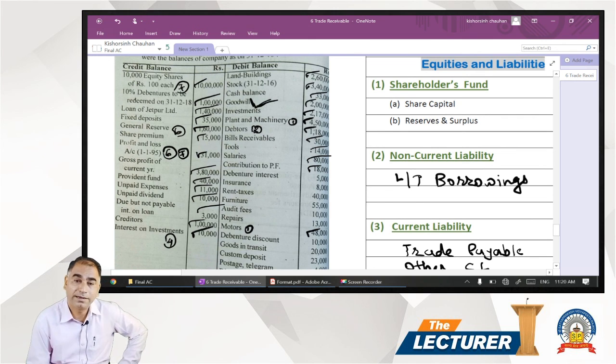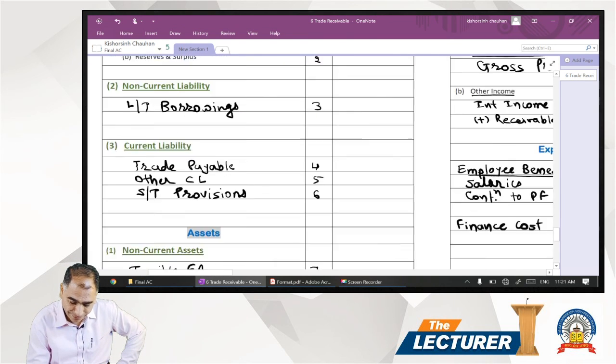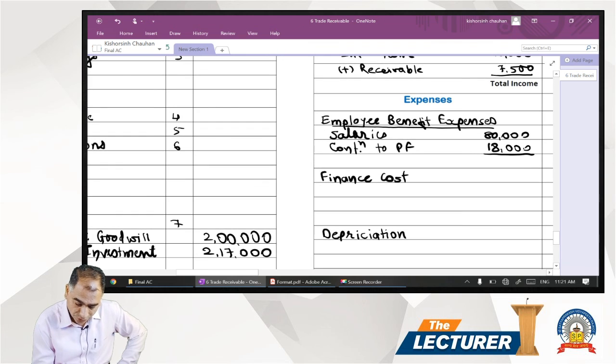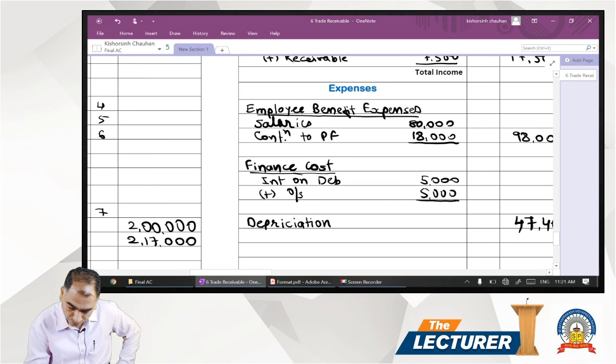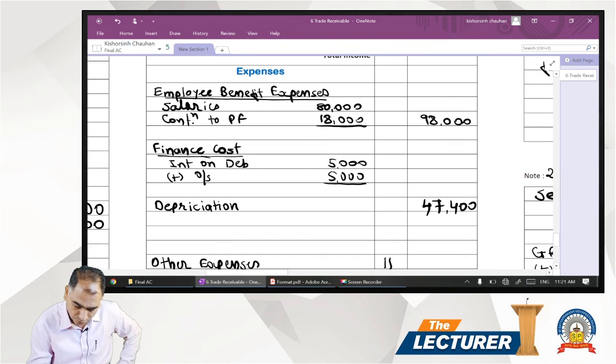Interest on debenture is our expense and it's a finance cost. So in the P&L account we have a separate heading, finance cost. So there we have interest on debenture 5,000 plus outstanding 5,000. So total comes to 10,000.